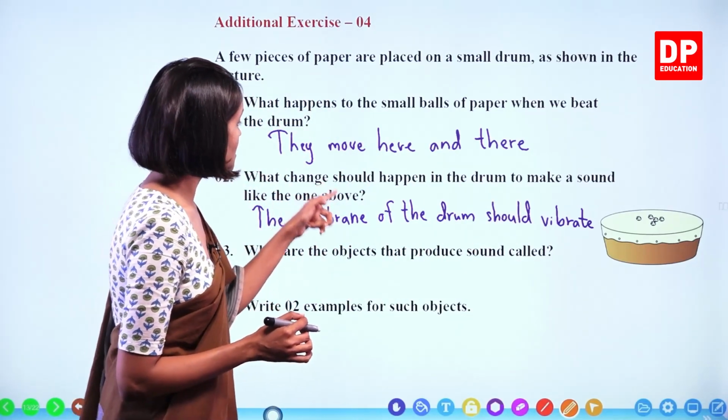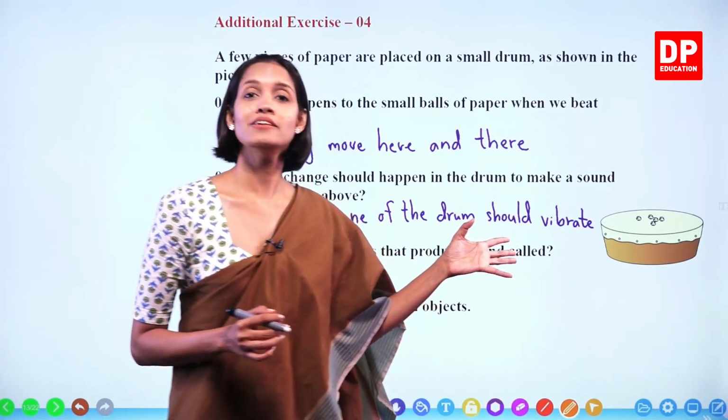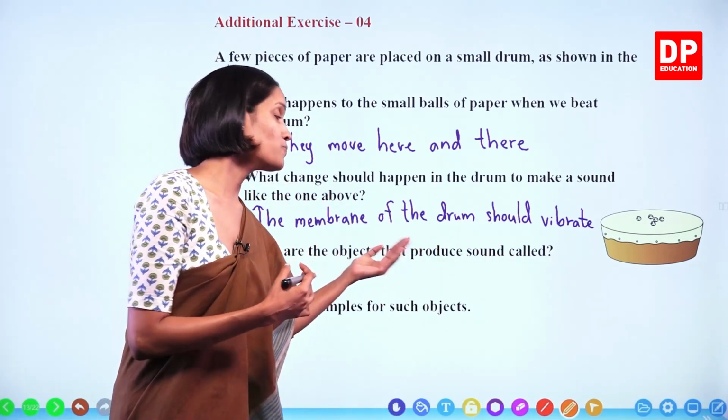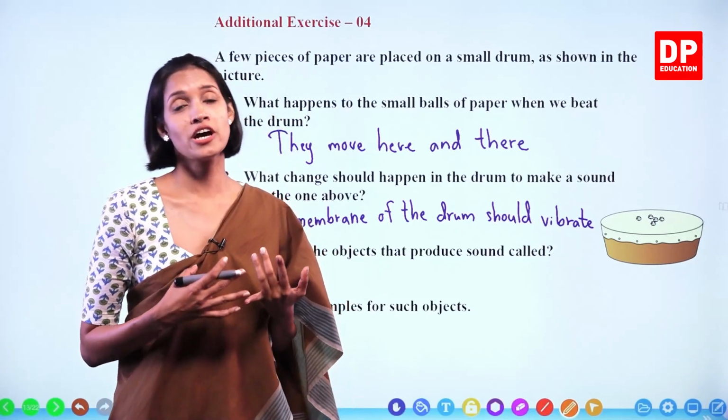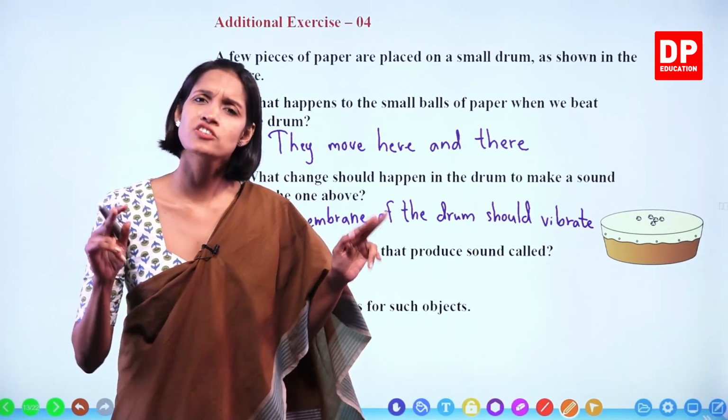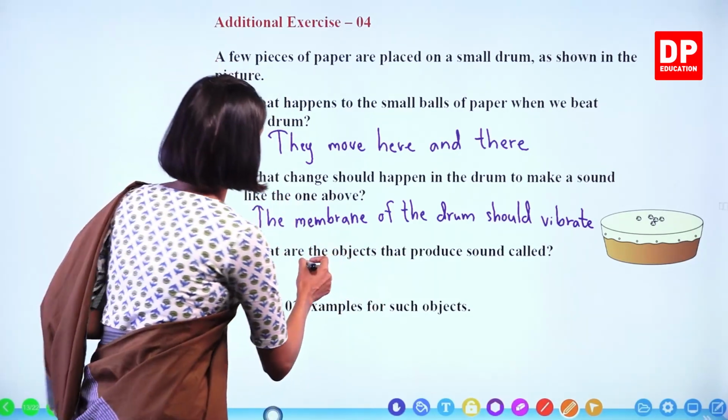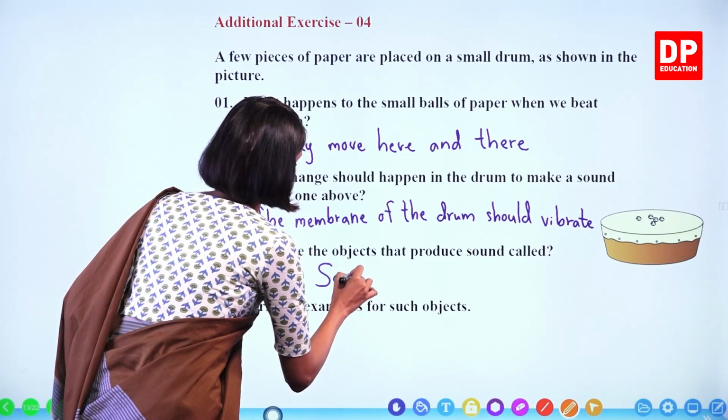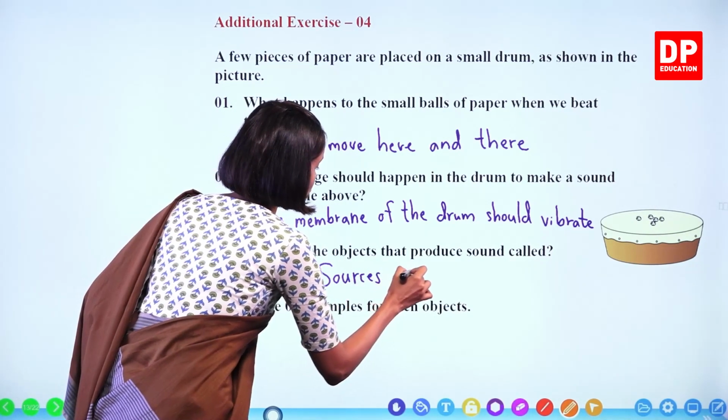What are the objects that produce sound called? Now, this object, so the things that produce sound are known as, what is the name given? Sources of sound, right? Sources of sound.